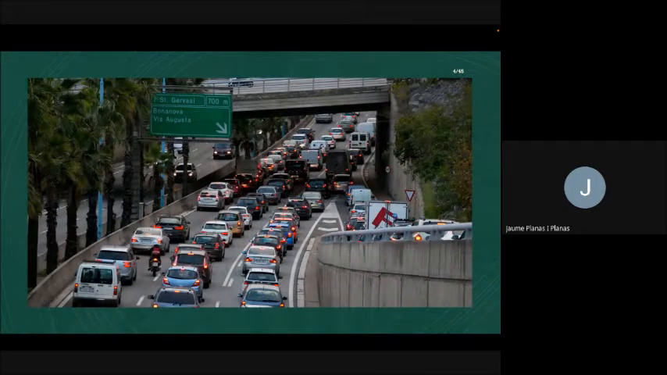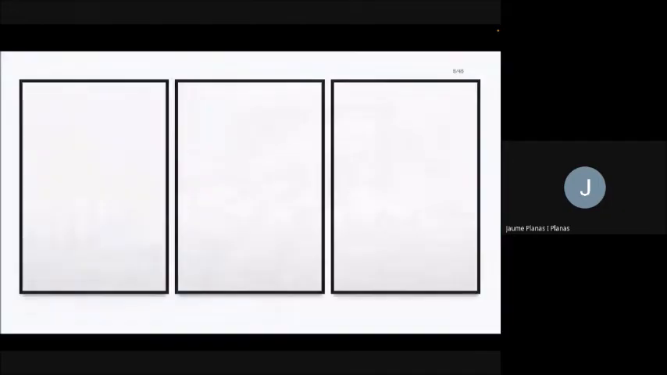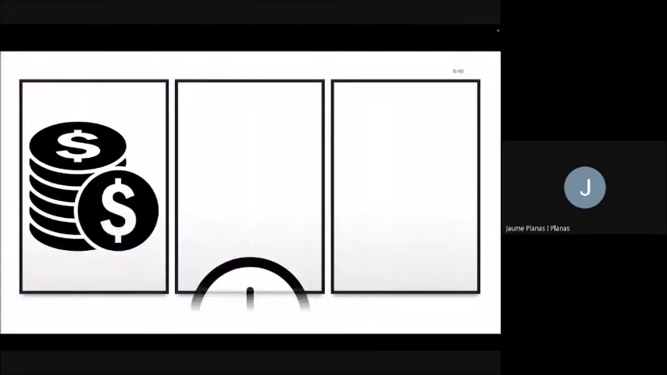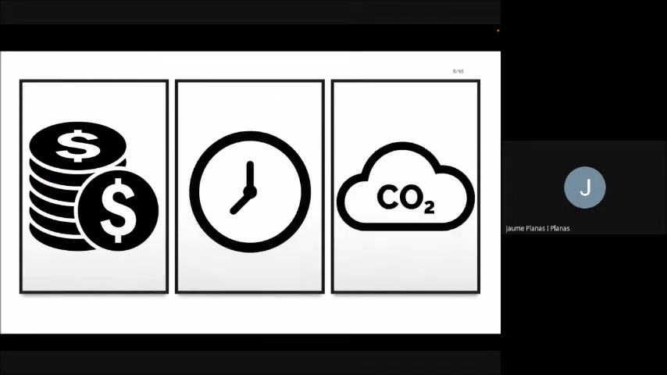Because yes, traffic has become one of the fundamental problems that our society faces. And it's a problem because it affects us in three fundamental ways. It costs money, it costs time, and it's bad for the environment, which, as a result, is bad for our health and for the future generations.